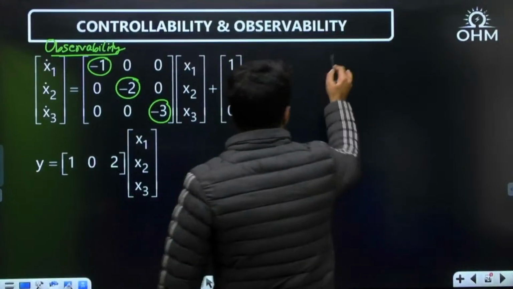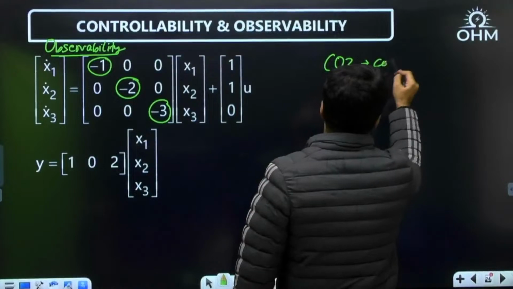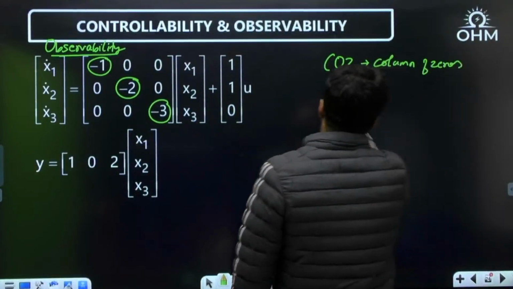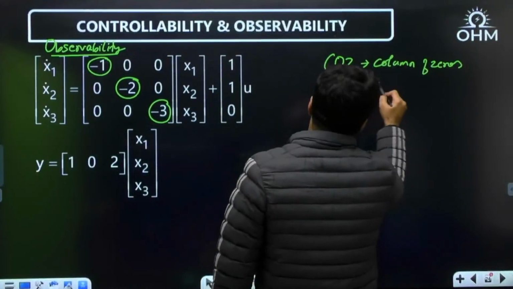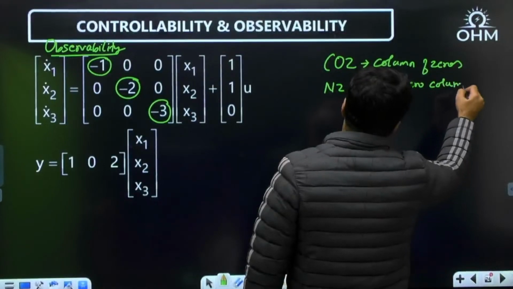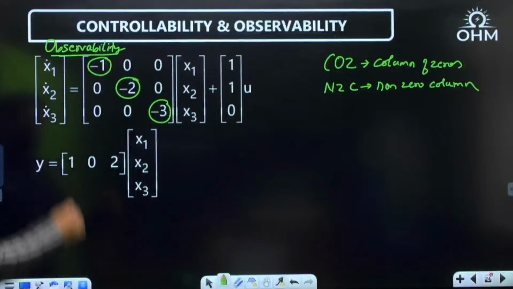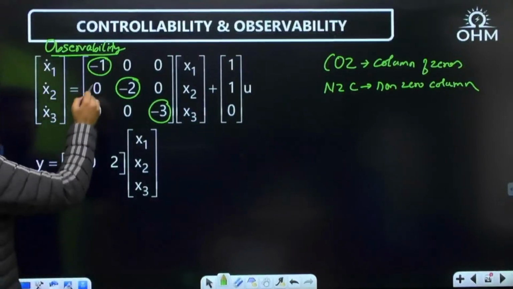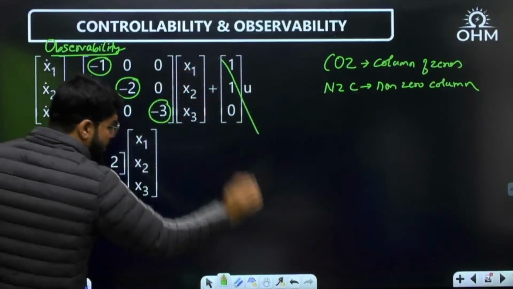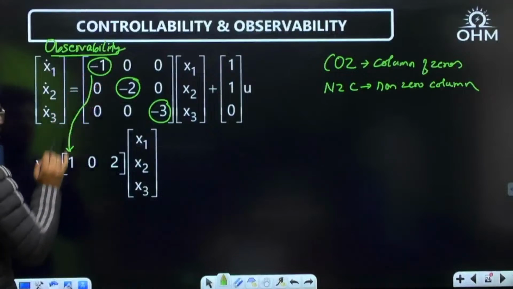Now again I will use the notation COZ, like ROZ. COZ means column of zeros. And similarly, I will use another short form here, NZC. What is NZC? Non-zero column. Now, corresponding to every diagonal element, every eigenvalue, you will go to every column of C. So, first eigenvalue, first column of C. Here, B matrix is not required. Every diagonal element corresponds to every column.